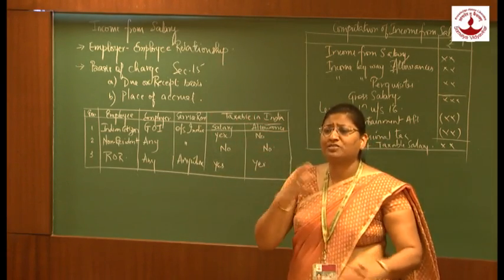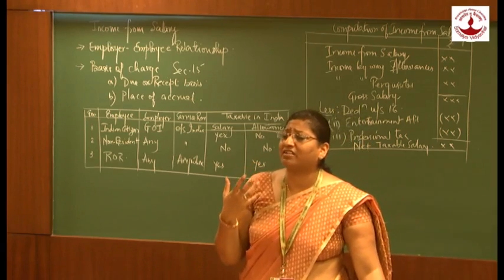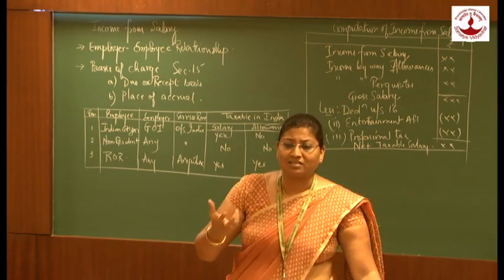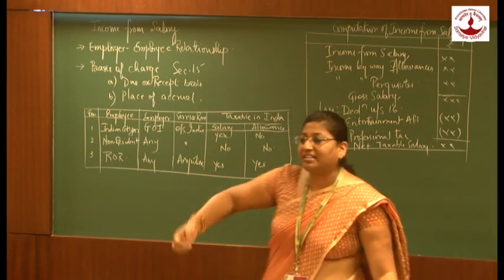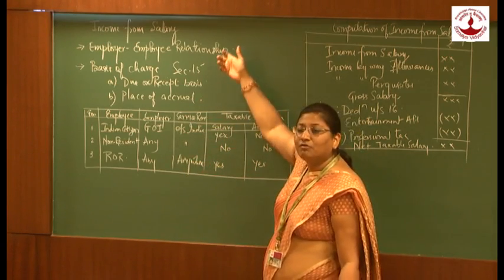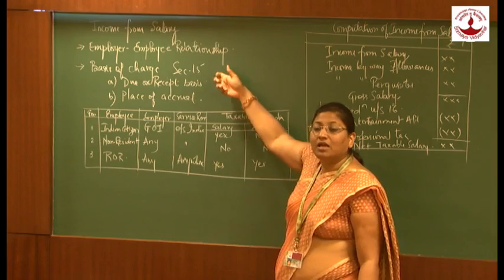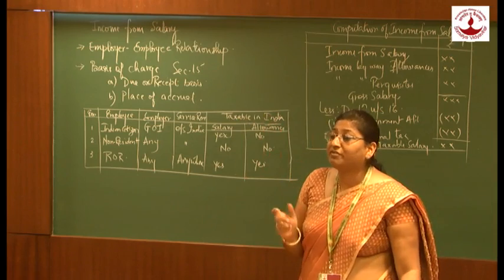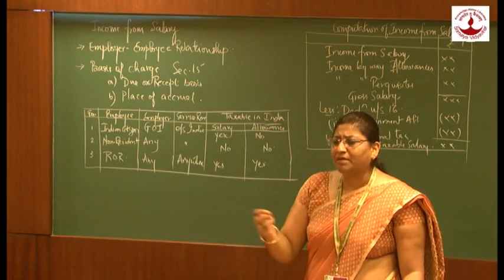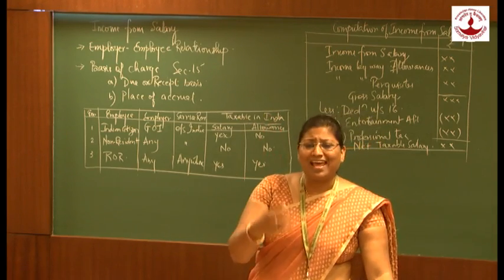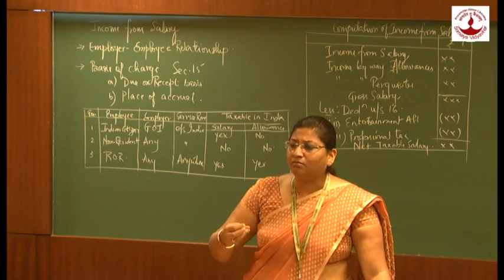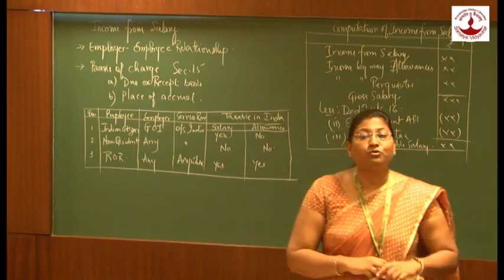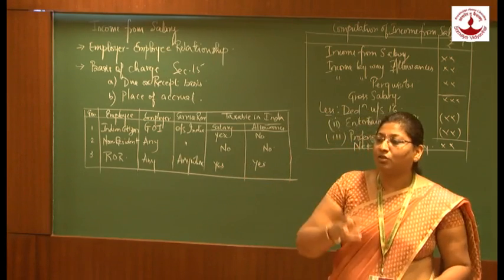How are we going to charge our salary income? There have to be certain criteria for how it is to be charged. These criteria are laid down under section 15. The first criterion is that salary income is charged on a due or receipt basis, whichever falls earlier. For example, let us say Mr. X earns an income from salary. He draws an advance salary of April 2014 in the month of March.